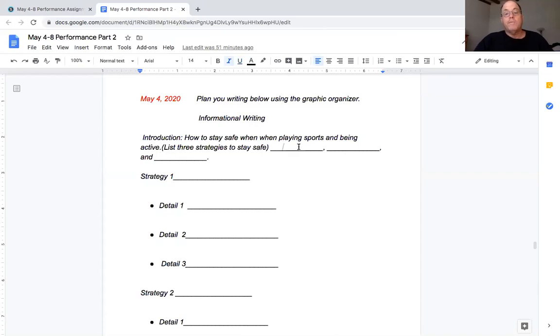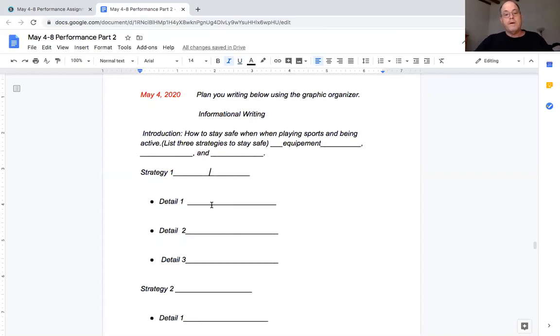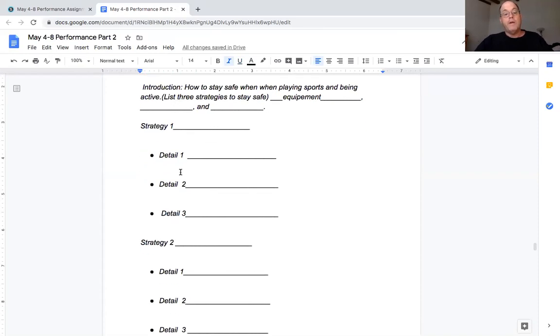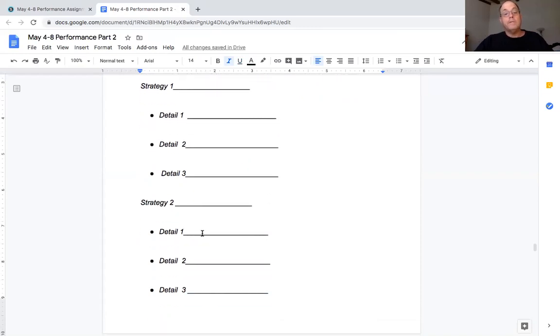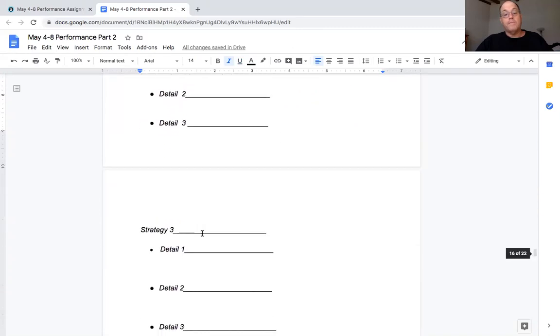And then you might say, wearing proper equipment, proper clothing, resting. So then you list your three ideas, and if my first one was equipment here, then here, my strategy 1, because my first one says equipment, would be equipment. And then I would write three details about equipment. And then my second strategy would go in the second box here. And then I put three details about that strategy to stay safe and protected.